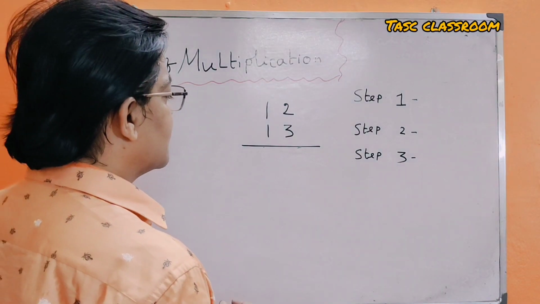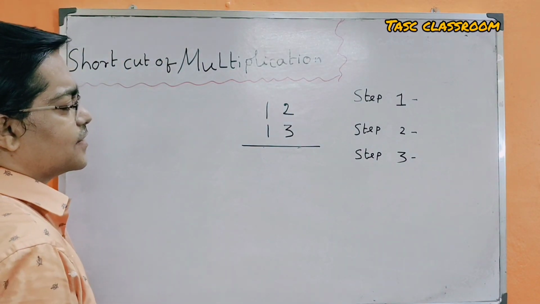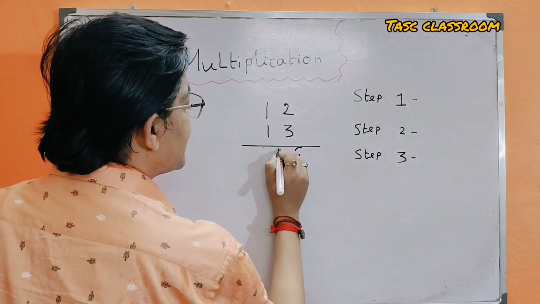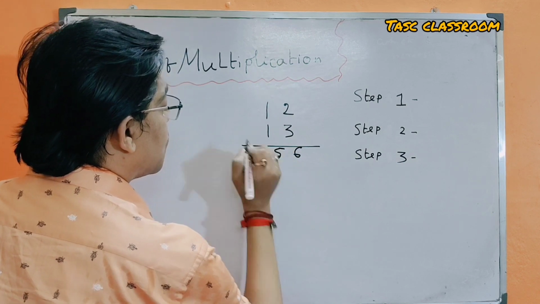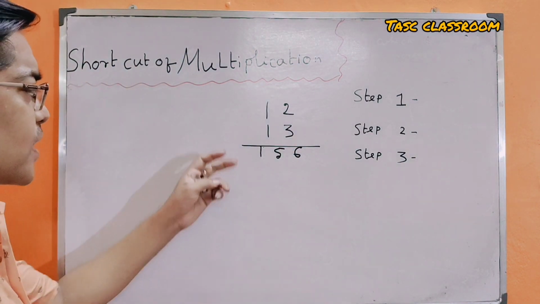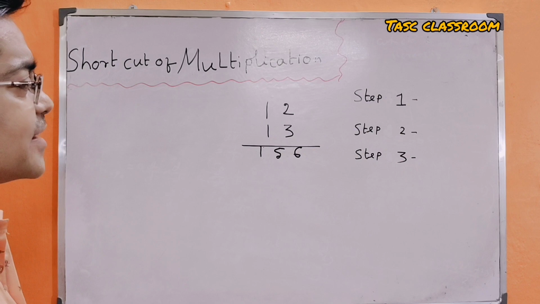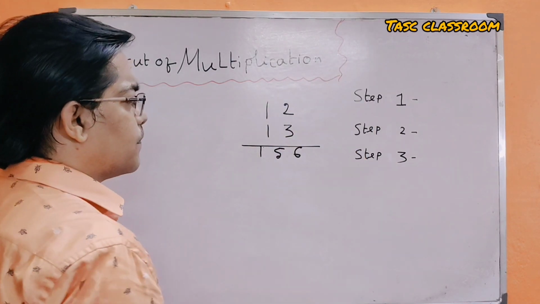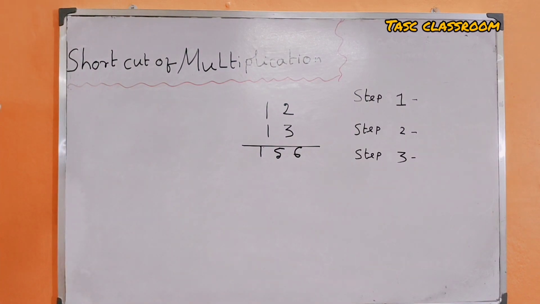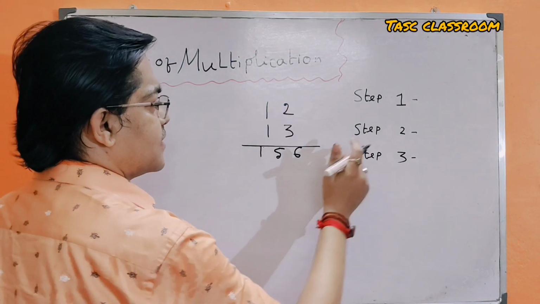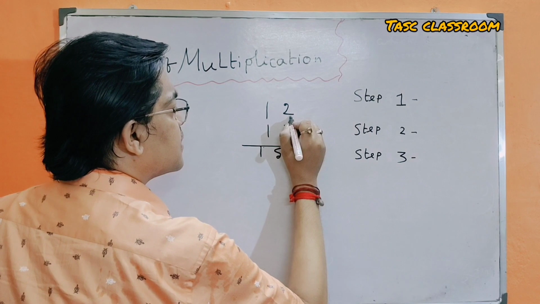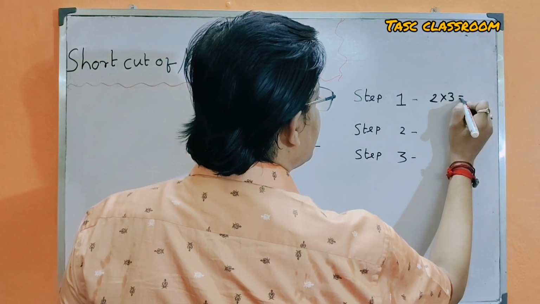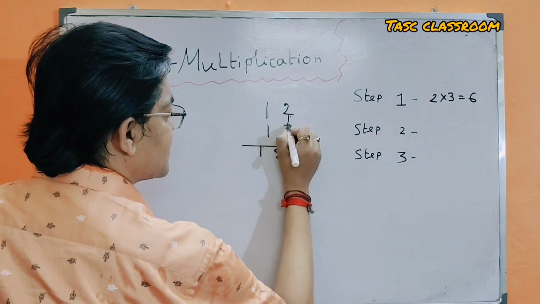As an example, this multiplication can be done easily. That is 6, 5, 1. What is the shortcut technique? I will explain step by step. Step 1: 2 is multiplied by 3 is equal to 6.